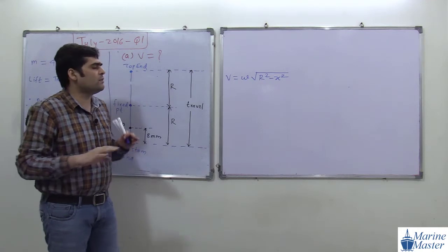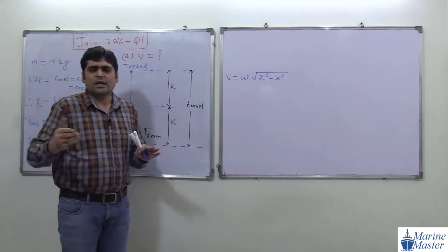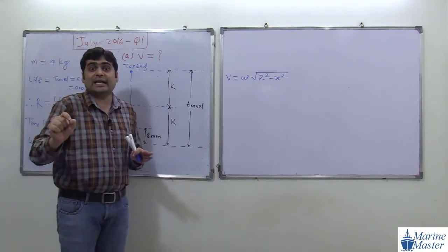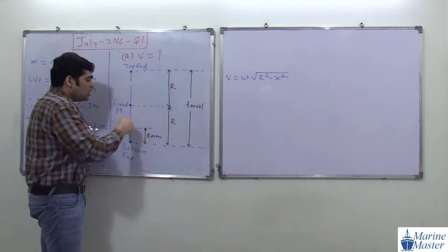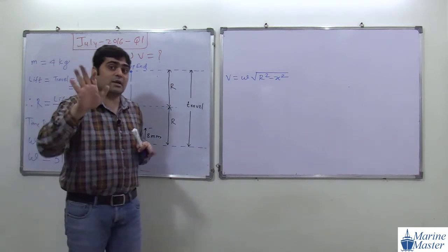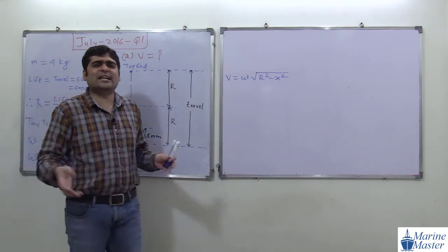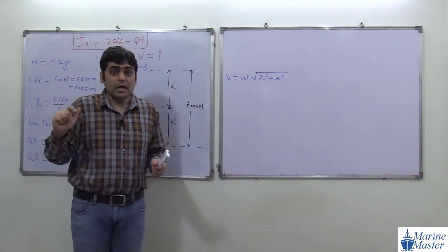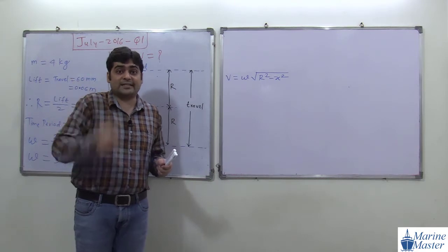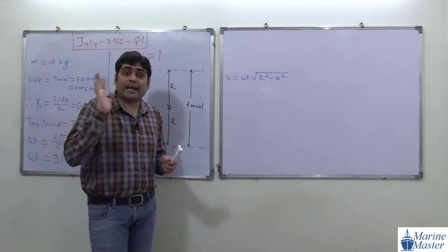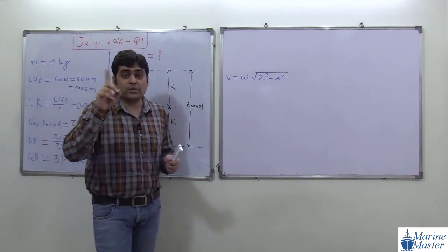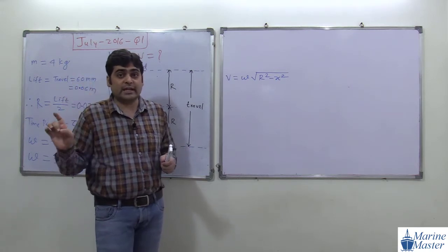And for the velocity, we don't need the direction. For the acceleration, it is very critical whether it is above the fixed point or below the fixed point. For acceleration it is very, very important. But in the case of velocity, we don't need a direction. Where it is exactly, we just need its value. For acceleration, we need the value of acceleration and also its direction, because of the force sign convention in Newton's second law of motion.